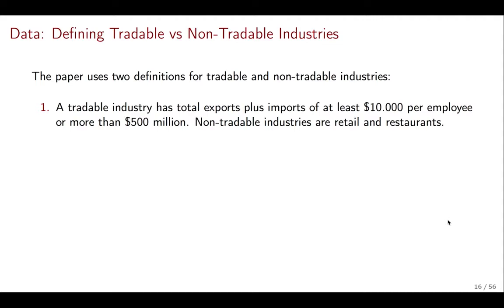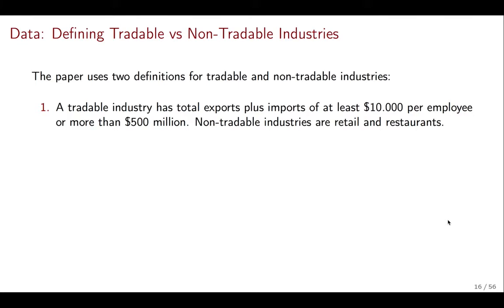Now, we want to be able to tell apart which industries are tradable and which are non-tradable. We're going to be using two different definitions. The first one has to do with literally trade. If an industry is tradable, we expect that they trade with other countries as well.